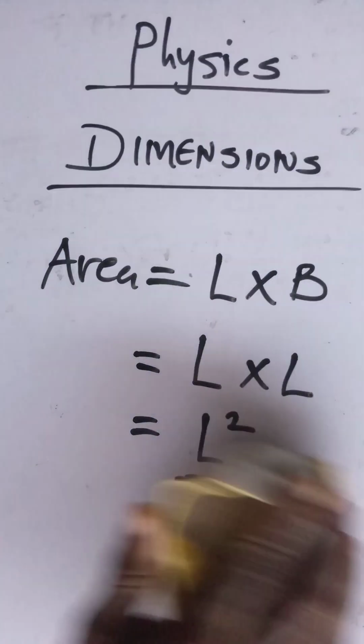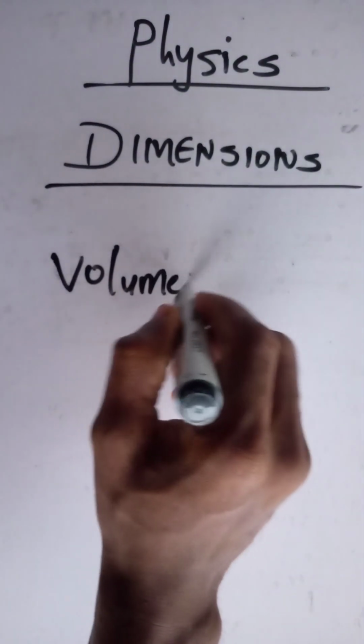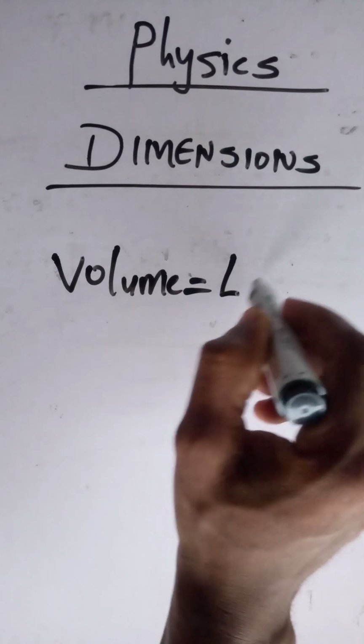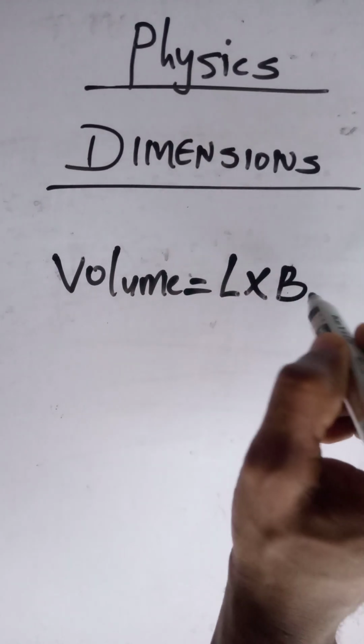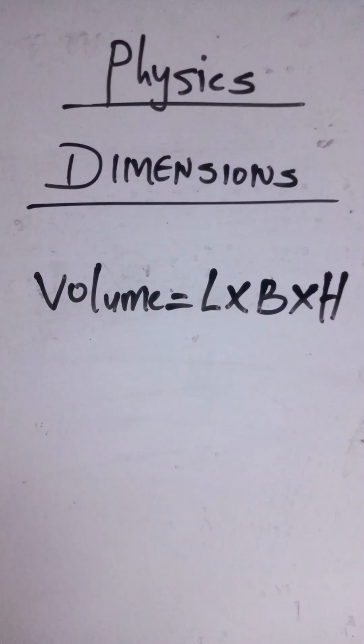Secondly, let's check the dimension for volume. Volume is equal to length times breadth times height.